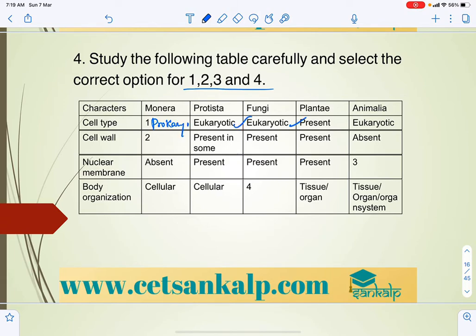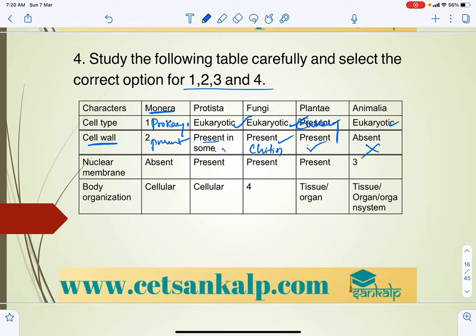Everything else is eukaryotic, right. And whenever we say this, these are all eukaryotes. Even this is also eukaryote. Cell wall: in Monera, it has a cell wall. Cell wall is present. In Protista, in some it is present, but in some it is absent. Fungi, it is always present, which is made up of chitin. We can discuss about this. And plant has a cell wall present. In animals it is absent, right.